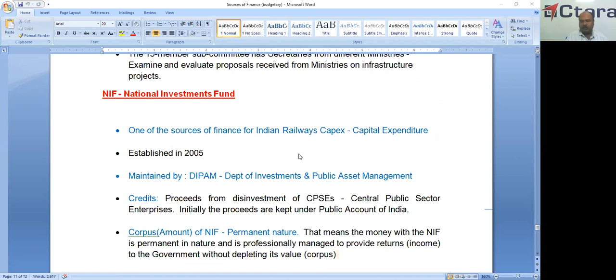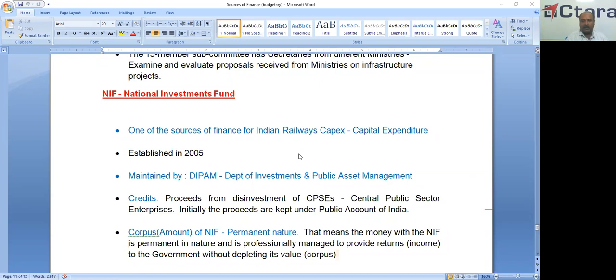Let's just go through it. It was established in the year 2005. It is maintained by DIPAM. DIPAM means Department of Investment and Public Asset Management. This is the full form of DIPAM.